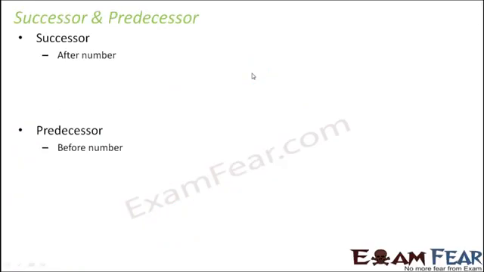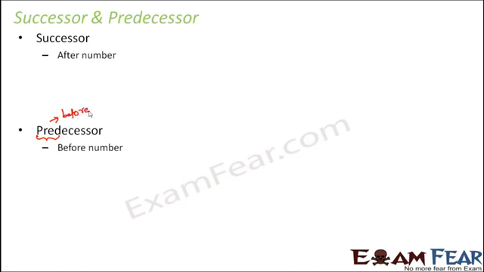Now this concept of before and after is given a mathematical term called successor and predecessor. So the term is successor for after number. That means a number which is present after the given number. Similarly, the term used for before number, that is the number which is present before the specific number, is called predecessor. Now the word pre, what does pre mean? Pre means before.